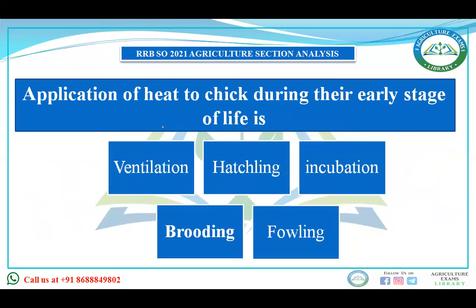Application of heat to chick during their early stage of life: ventilation, hatching, incubation, brooding, falling. Means during the early stage of life, and because in the question it is chick, the chick has been hatched out from the egg, and after that during early age they are provided heat with the help of machines, that is known as brooding.